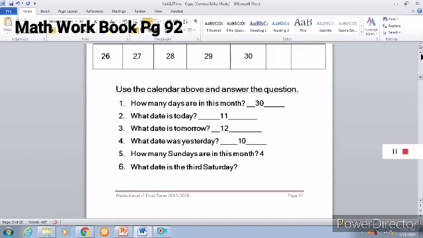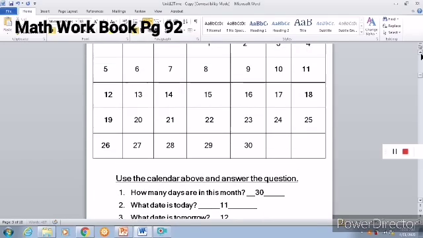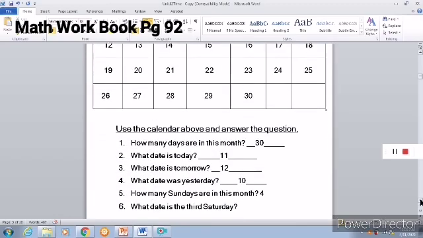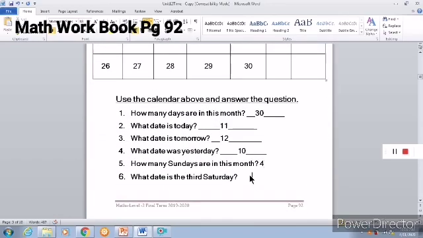Then, what date is the third Saturday? See where is Saturday? This is the Saturday. All these are Saturdays. Whatever is coming down below Saturday, all are Saturdays. So what is the third Saturday? 1, 2, 3. Third Saturday is 18th. Okay. So you have to fill the questions based on the calendar. You should know to read the calendar and write the dates for these questions.